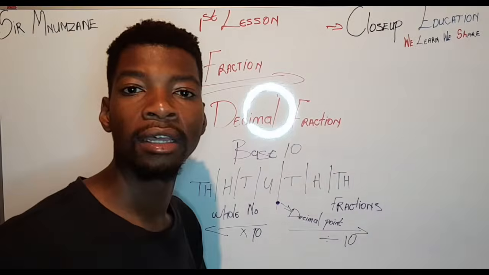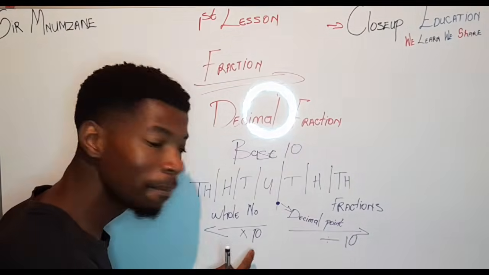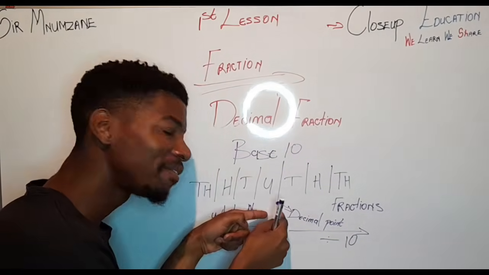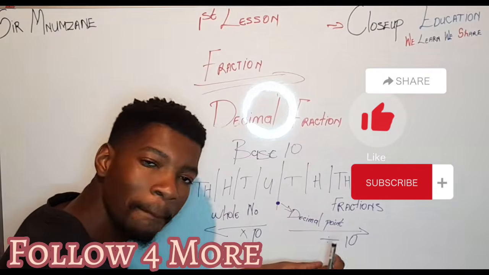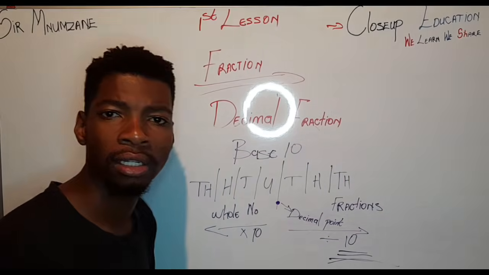And remember, going to the left of the decimal point, we multiply by 10. After the decimal point, we divide by 10.